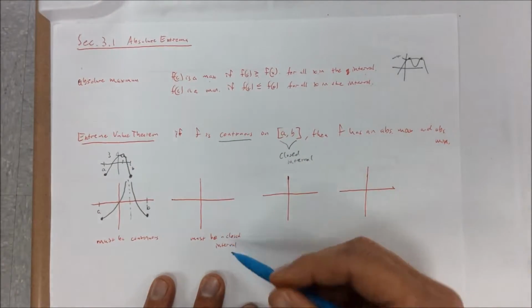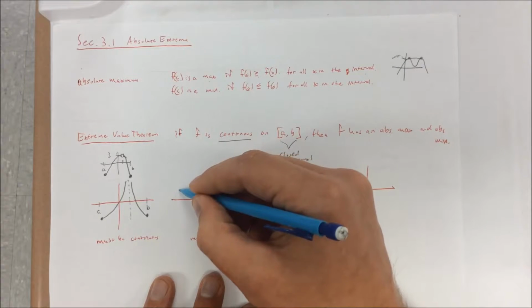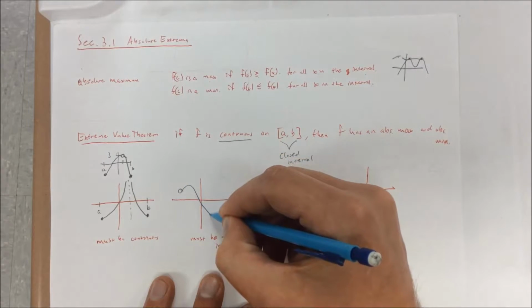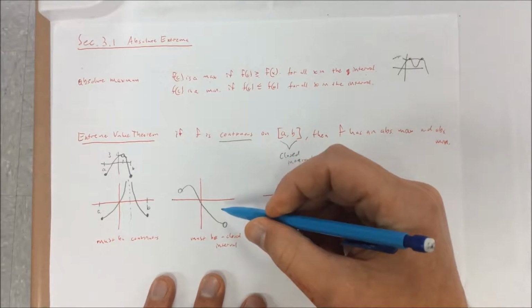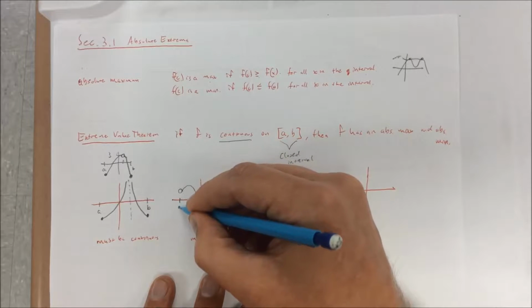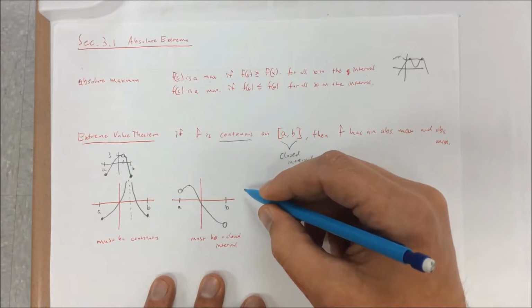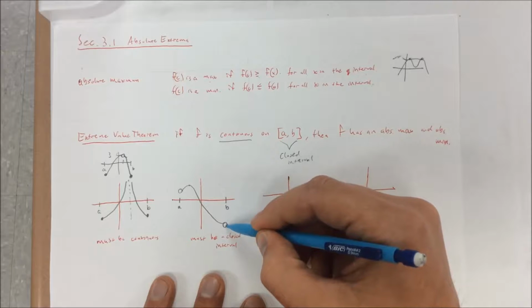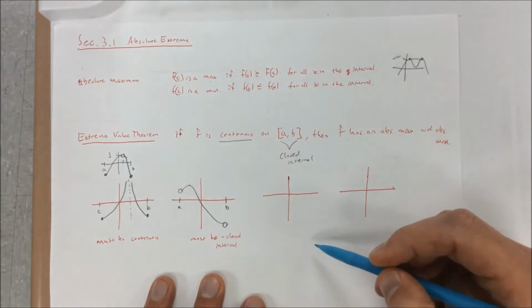Here's also why it has to be a closed interval. It can't be an open interval. Let me show you an example of an open interval. Here's A, here's B. Now this happens to have a maximum right there. But the minimum looks like it'd be right here at B, whatever that y value is. But because it never actually reaches that number, there is no minimum. So it has to be a closed interval.